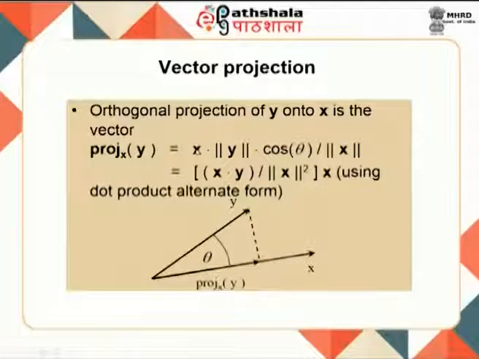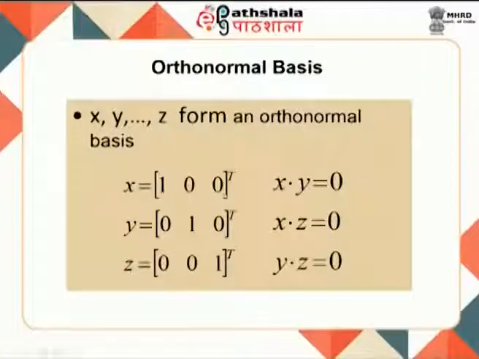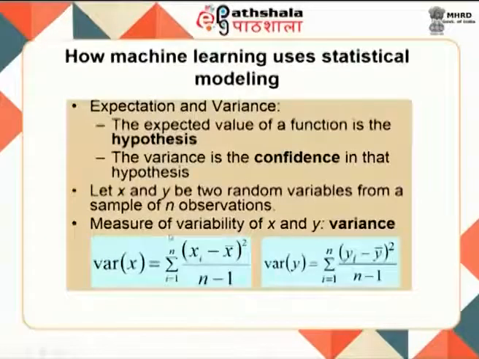So, the orthogonal projection of y onto x is the dot product divided by the norm of x, and this is the projection of y onto x. So, x and y will be in an orthonormal basis if this is true, and x dot y is equal to 0, and all three simultaneously are 0.